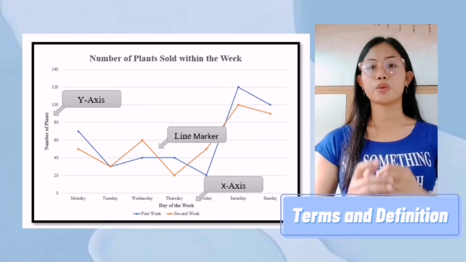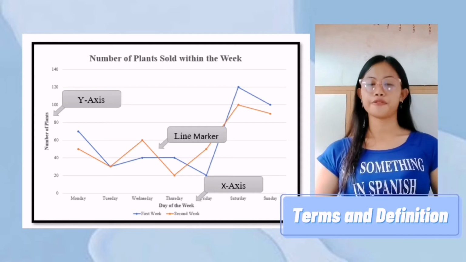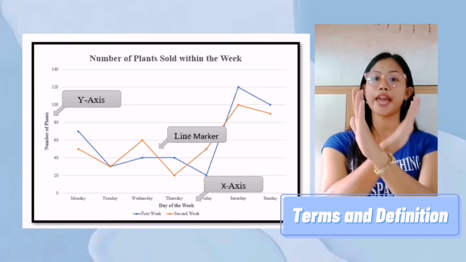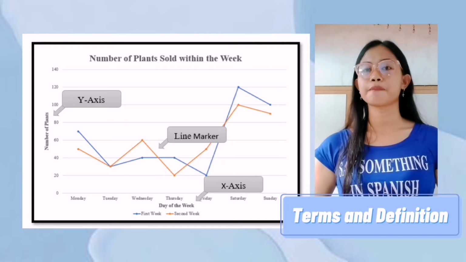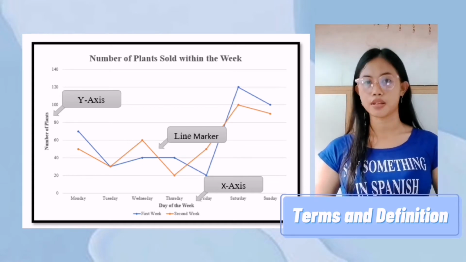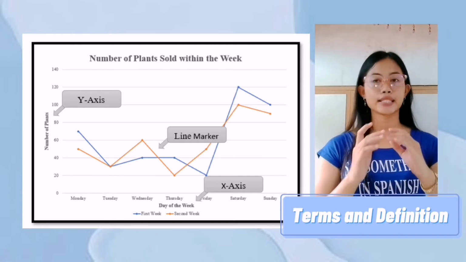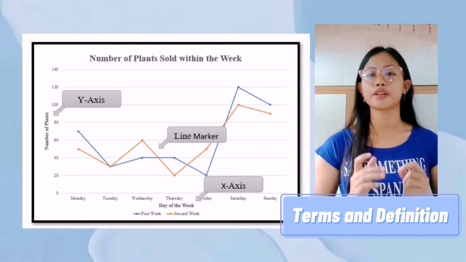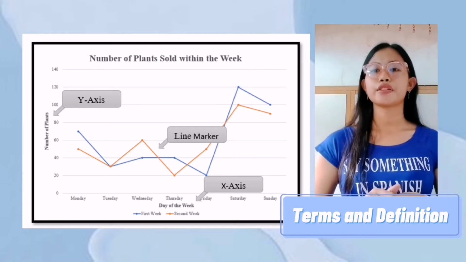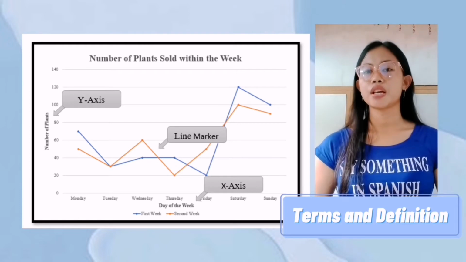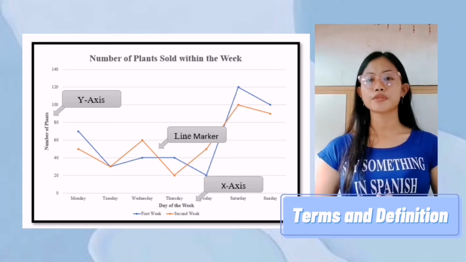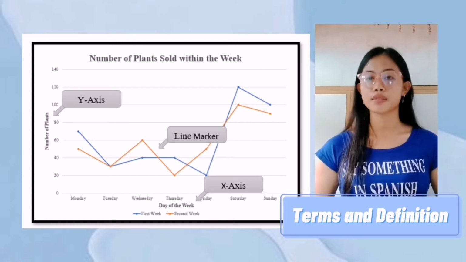Now, we have the axes of a broken line graph or line graph: the vertical axis or y-axis, and the horizontal axis or x-axis. The vertical axis is the dependent axis because its values depend on the x-axis values. The horizontal axis is the independent axis because its values are not dependent on anything measured. Each axis represents a different data type, and the point at which they intersect is (0, 0). The y-axis runs vertically and the x-axis runs horizontally.